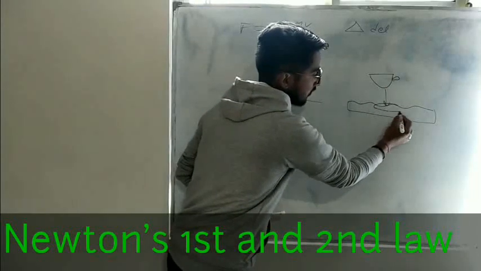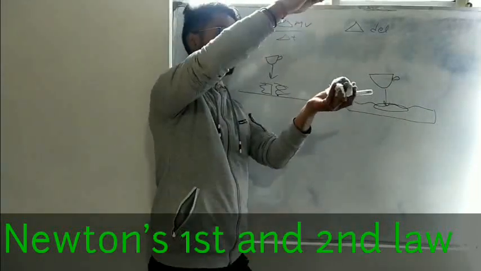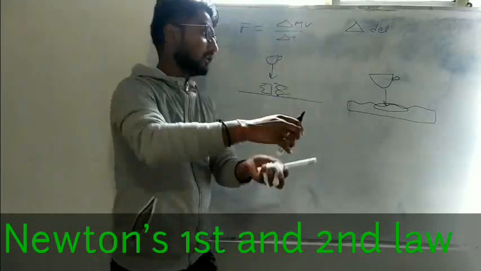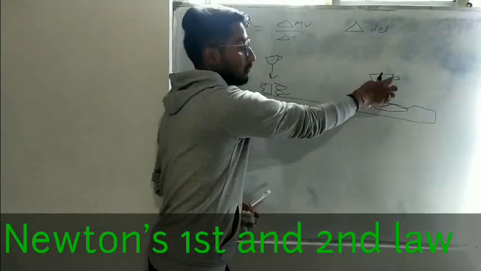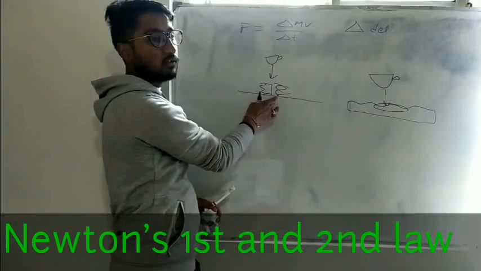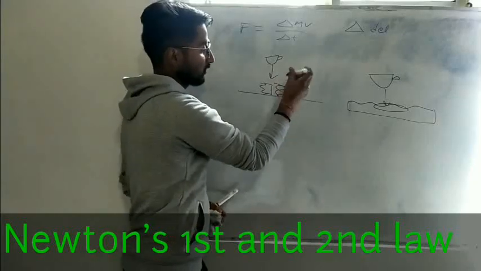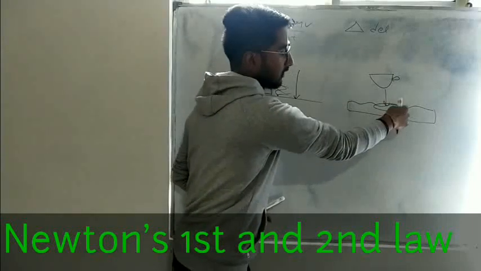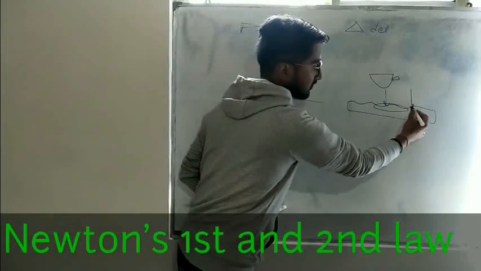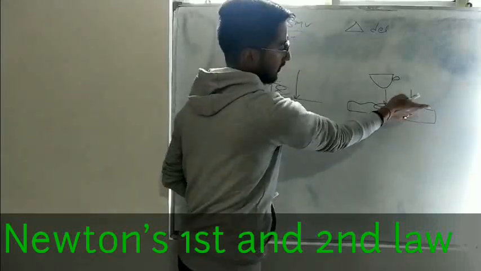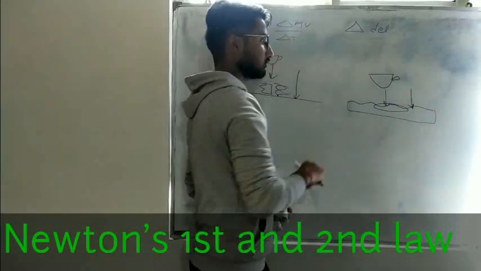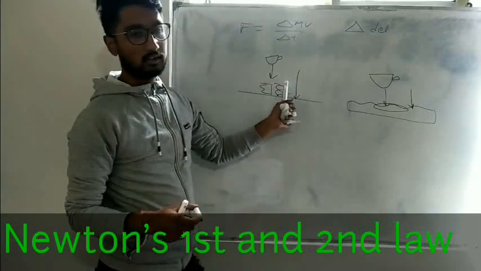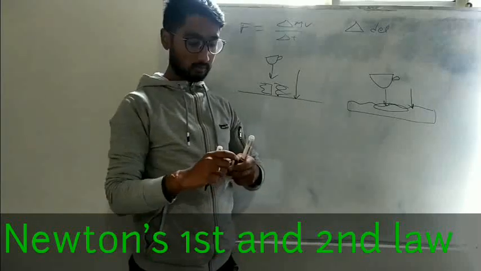because it will get more time of impact here, since sand is soft. When the cup lands on the sand, the time of impact increases. That's why the impact of force, the magnitude of force, will be less. Here on the concrete the magnitude of force is large because the time of impact is very short. On the sand the time of impact is more because the sand is soft, and the cup gets enough time to decrease its momentum. That's why in this case the cup will break, and in this case it will not break.